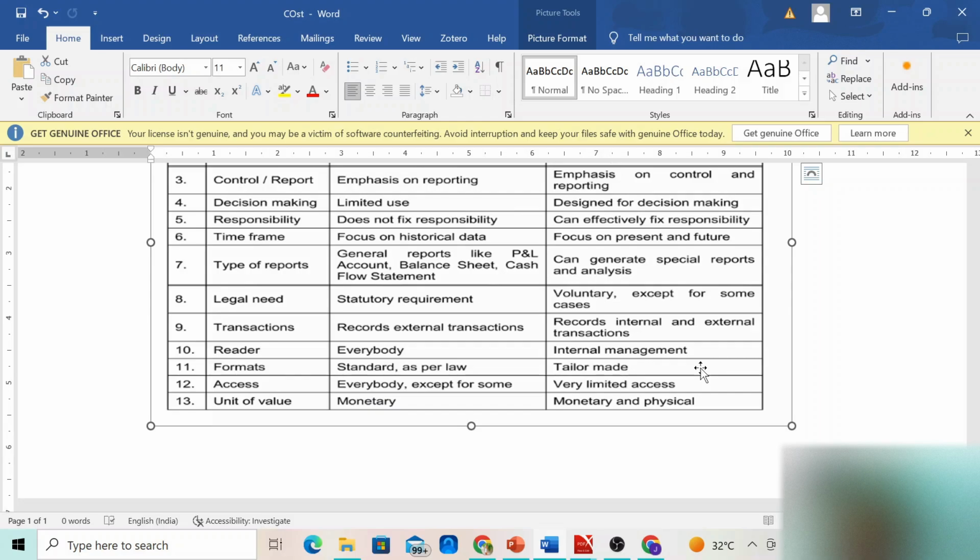When we look at the unit of value in which it will be expressed, in financial accounting it will be expressed in monetary terms, whereas in cost accounting it is expressed in monetary and physical terms as well.